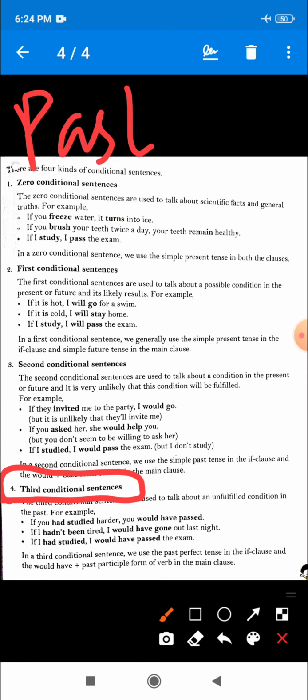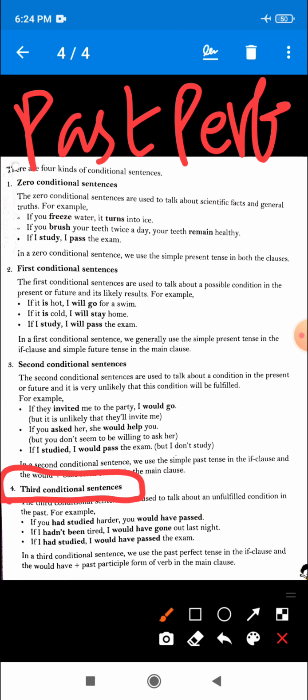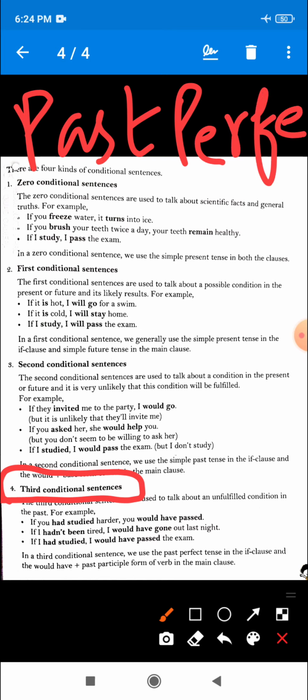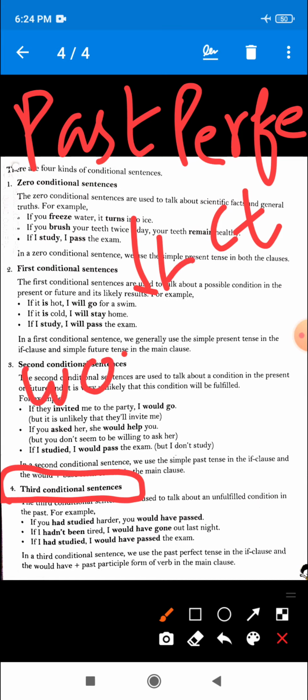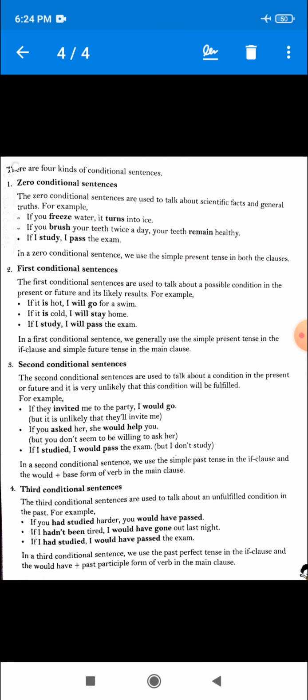Which tense? Past perfect tense. And the main clause will take would have plus the third form of the verb. Okay dear, so this point you have to remember.